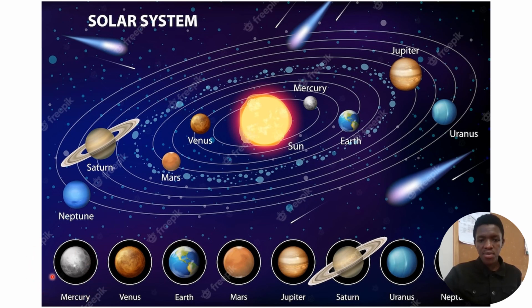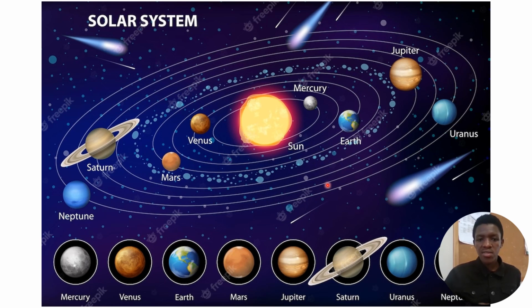"My" stands for Mercury, "Very" stands for Venus, "Angry" stands for Earth, "Mom" stands for Mars, "Just" stands for Jupiter, "Saved" stands for Saturn, "Us" stands for Uranus, and "Noodles" stands for Neptune. It is very easy. So why am I telling you this?